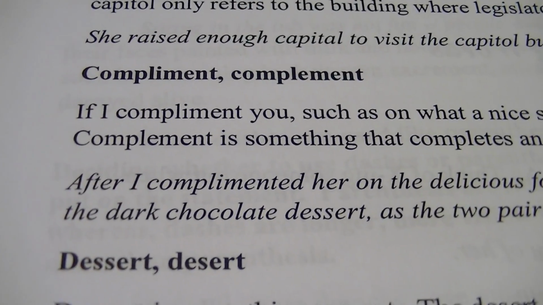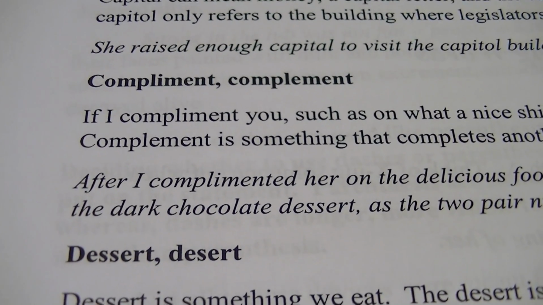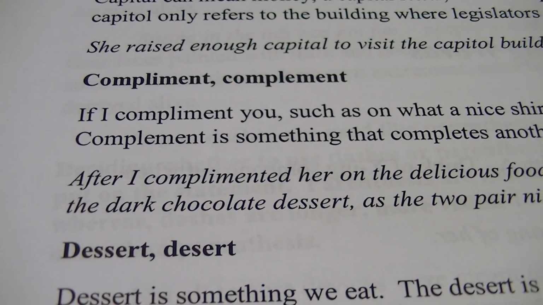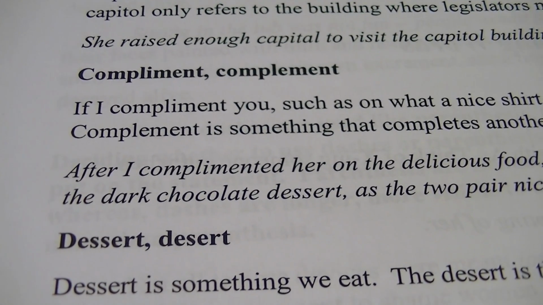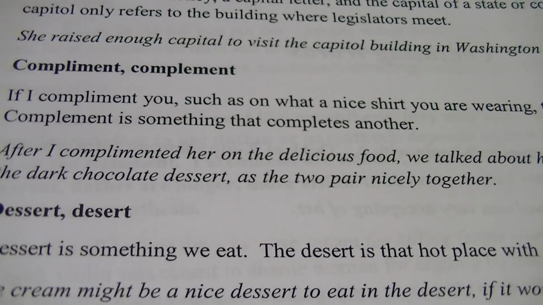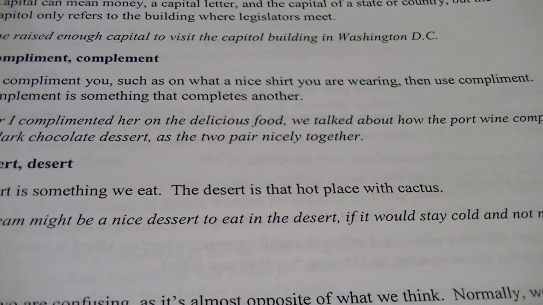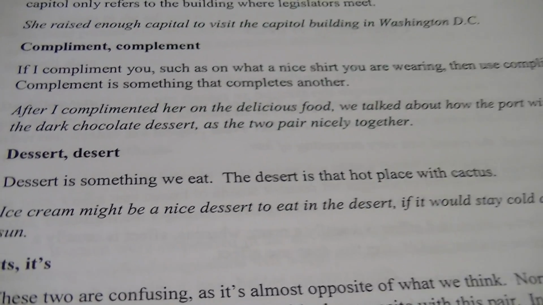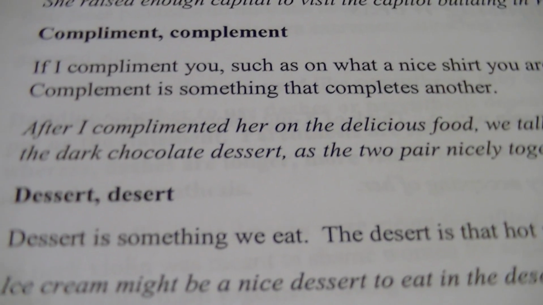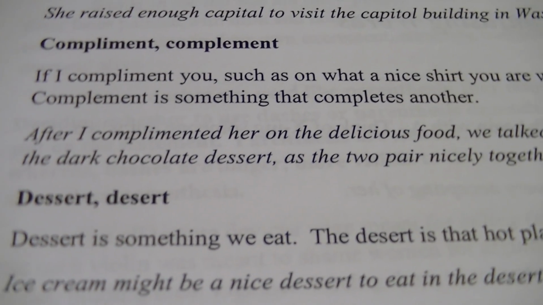Compliment. I think of compliment with an I as in I'm complimenting you. So I'm saying like, oh, that's a nice hat you got on there, right? So I'm giving you a compliment. So if I compliment you, such as what a nice shirt you're wearing, then use compliment with an I. Compliment with an E is something that completes another. So think of the E as completing.